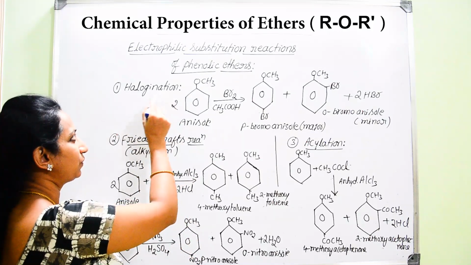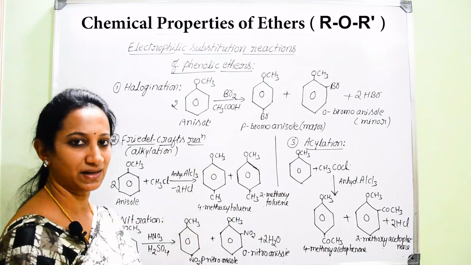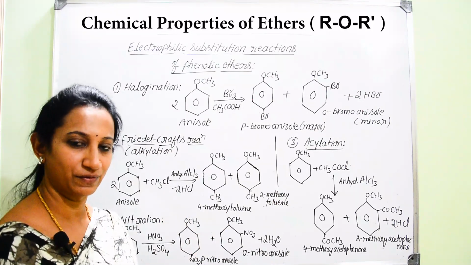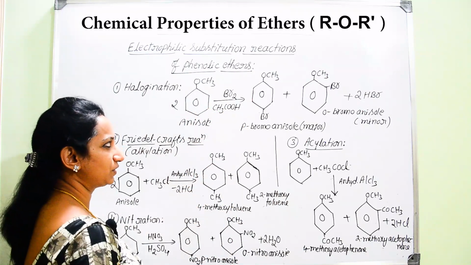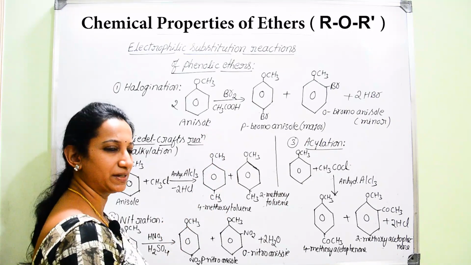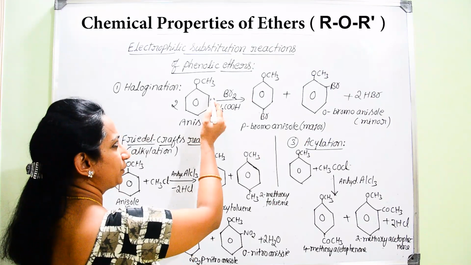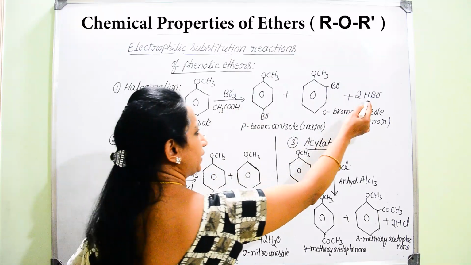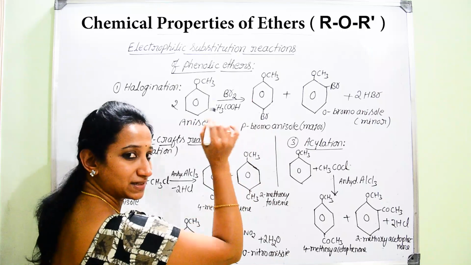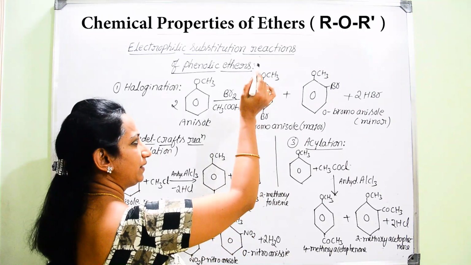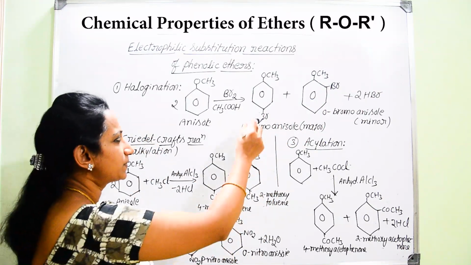The first electrophilic substitution reaction is halogenation. These are all very simple reactions, easy to remember, but they are important even for examination. Now, once this anisole is treated with bromine in acetic acid medium, then at the ortho position or at the para position, a hydrogen atom can interact with Br to give HBr. Then that hydrogen is replaced by Br. Hence, you can get the substitution of bromine either at the ortho position or at the para position, so you will get two types of products.